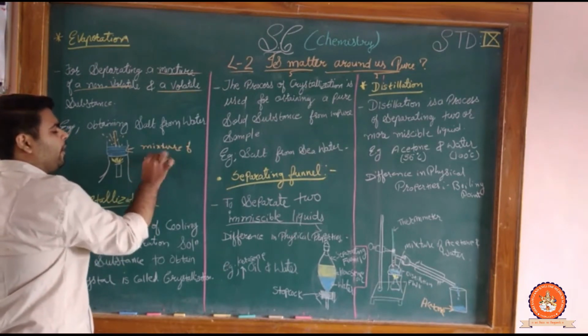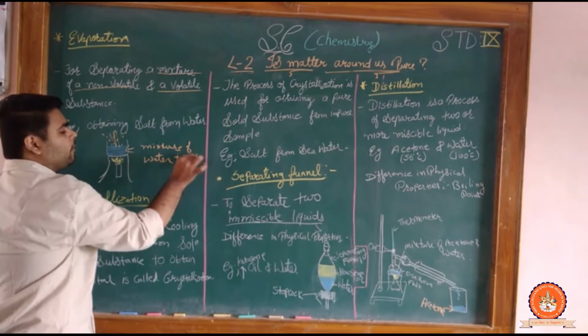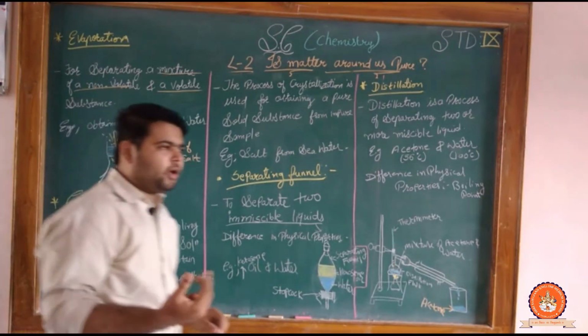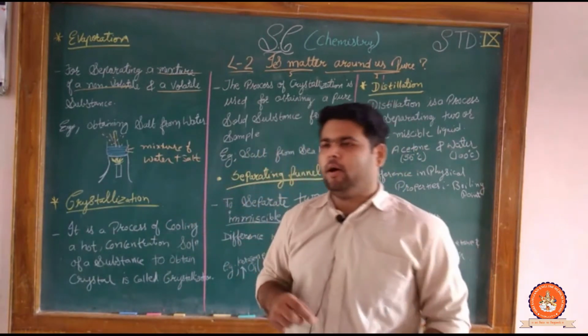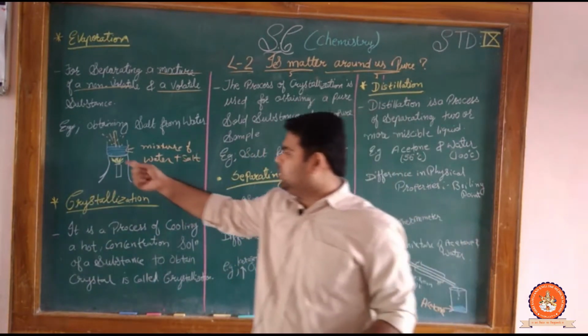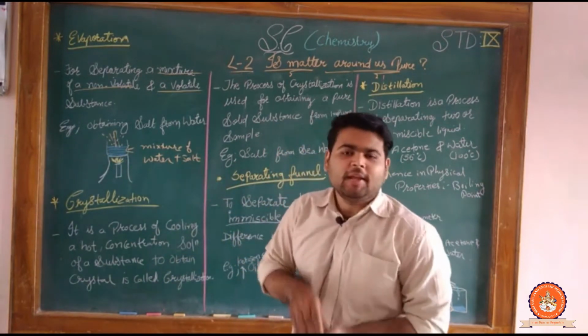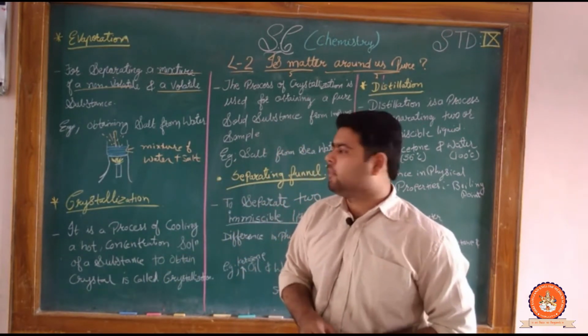This is our mixture of water plus salt. When we heat it, the water is converted into vapor, and the residue left behind is salt. So from this we can separate the salt and the water.